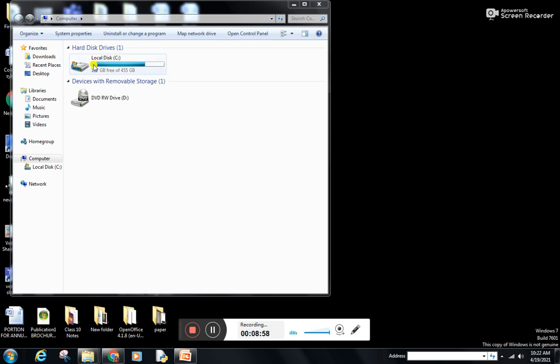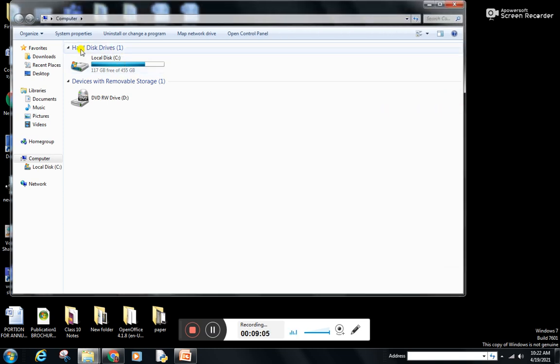Here you can see I have opened the My Computer folder. In this folder, you can see the different hard disks available on a computer system. In this computer system, only one disk has been generated, that is Local Disk C. The removable storage devices are shown over here.